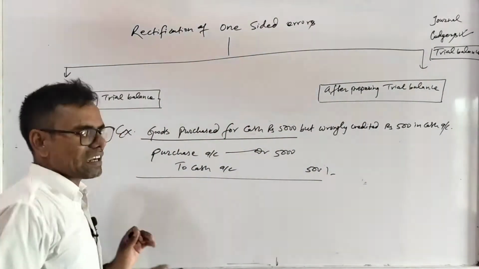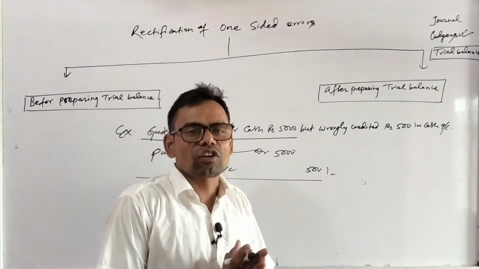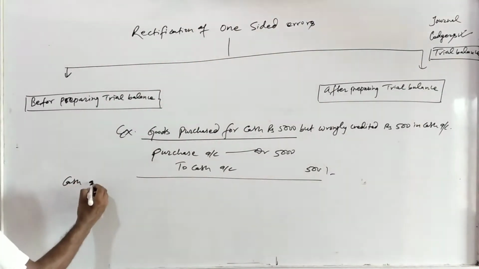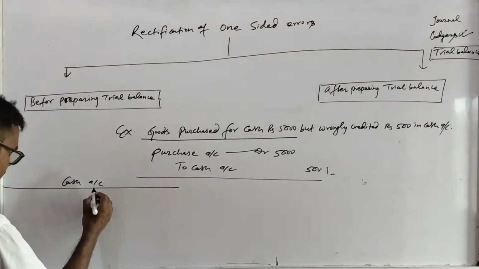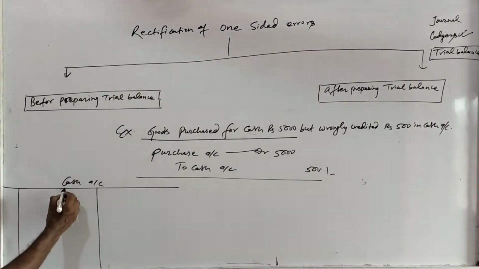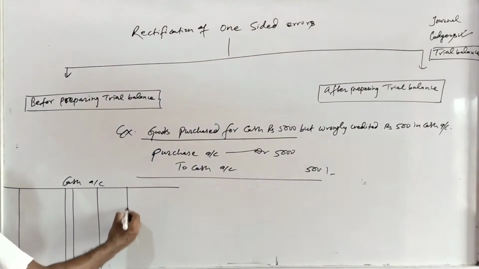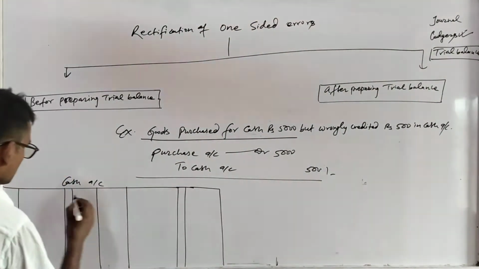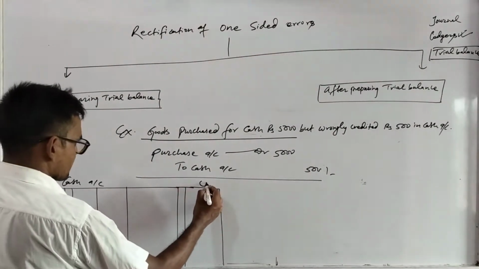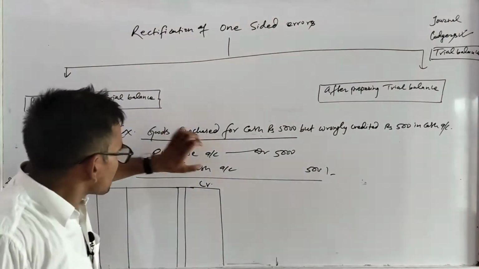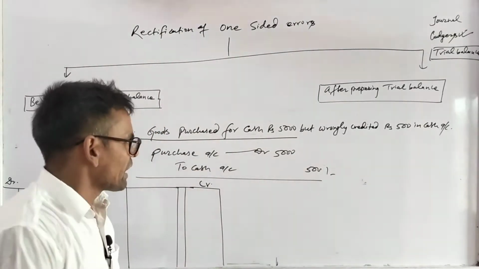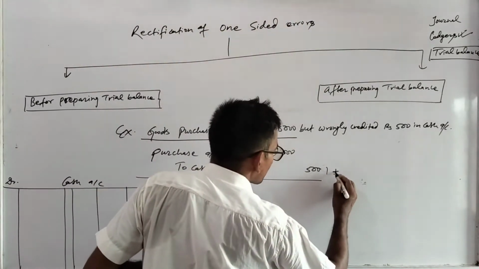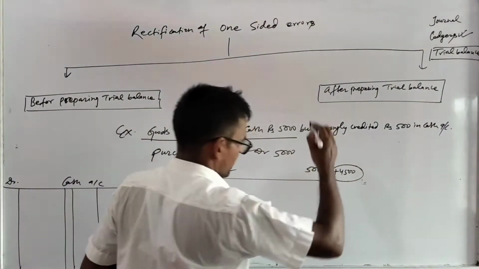It means the ledger of cash account is open. So you go to the cash account. You open a ledger of cash account: date, particulars, J.F., amount. You see, purchase account is debit and cash account is credit. Cash is only credited by 500. It means you have to add 4,500. Still you have to add.